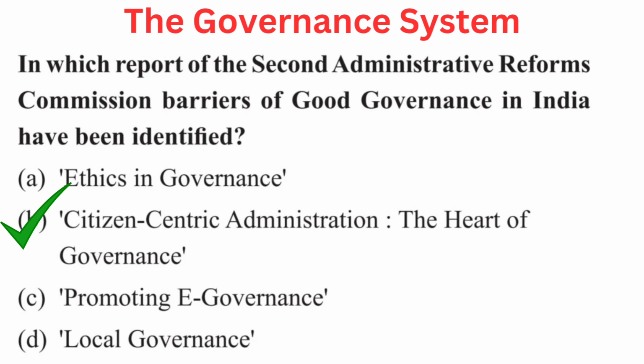Your question is, in which report of the Second Administrative Reforms Commission have barriers of good governance in India been identified? Your options are A. Ethics in governance, B. Citizen-centric administration, the heart of governance, C. Promoting e-governance, or D. Local governance. Right answer is B. Citizen-centric administration, the heart of governance.